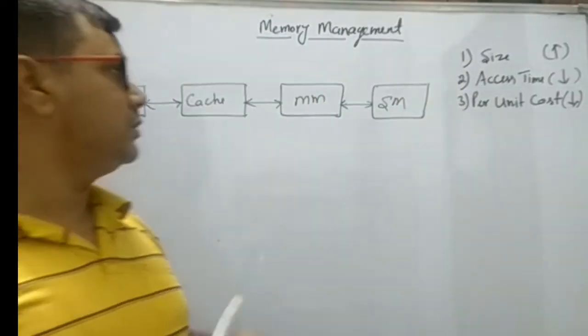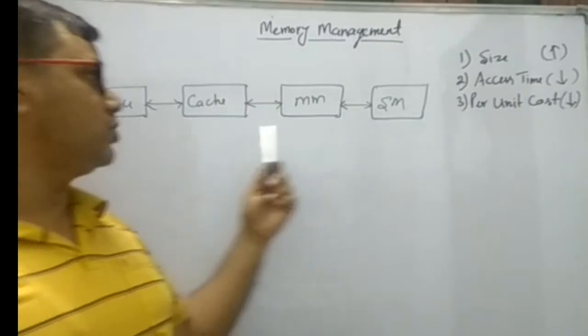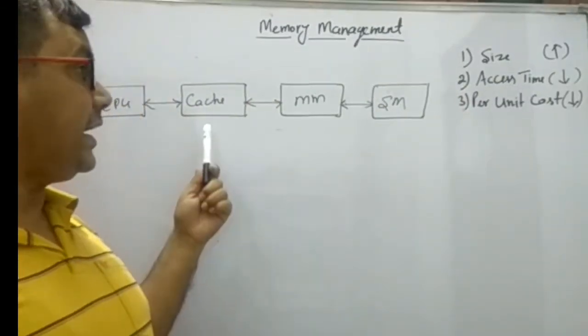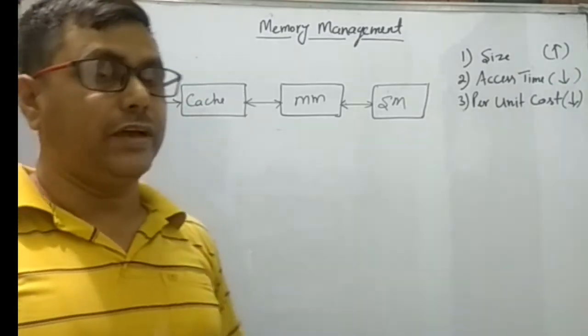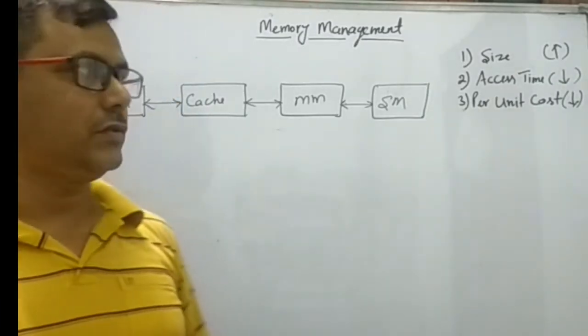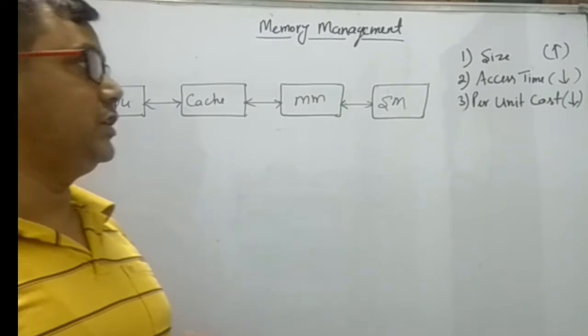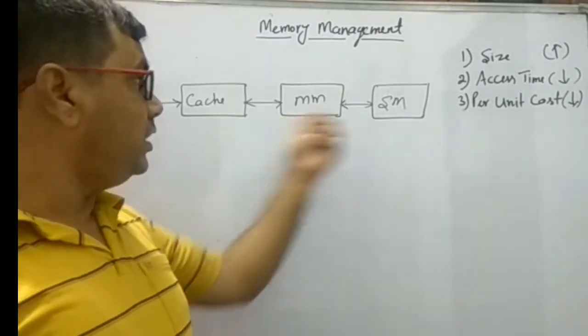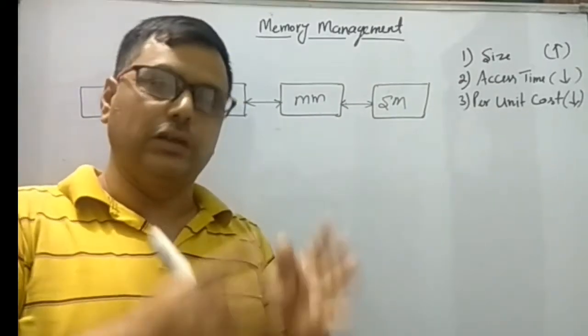Now in the cache memory, look here, the size is much smaller than secondary and main memory, but the access time becomes very low and the per unit cost is also increased. But all these three memories are used for three different purposes.